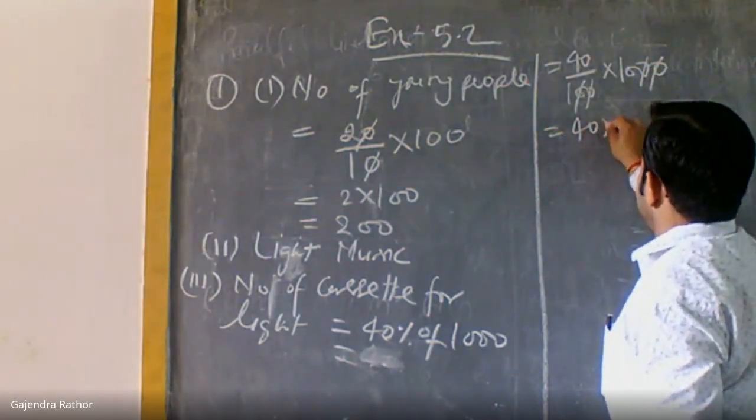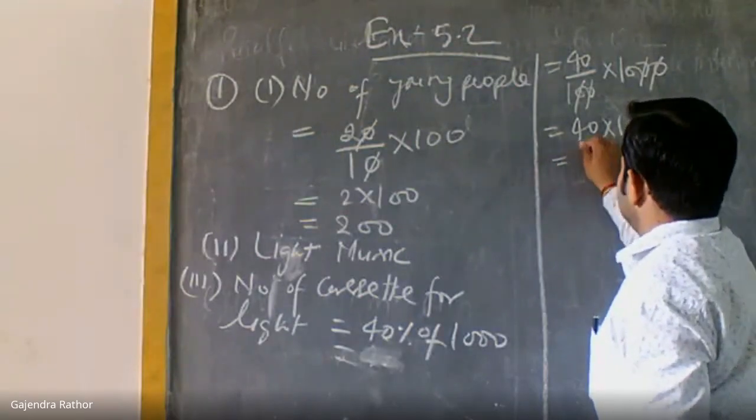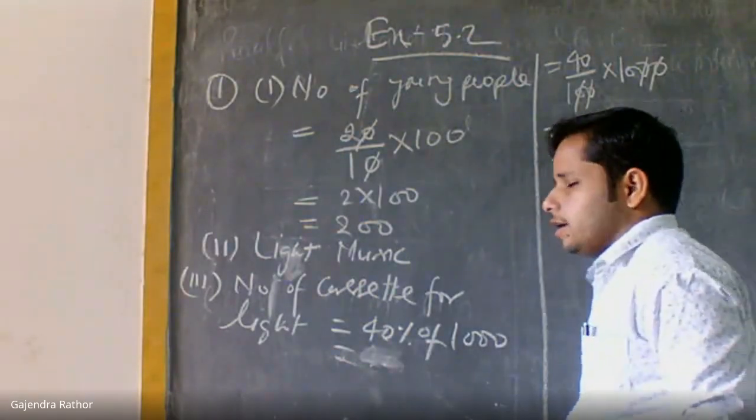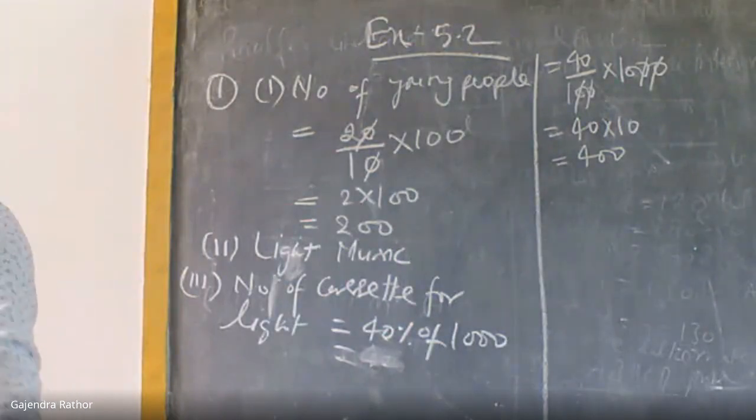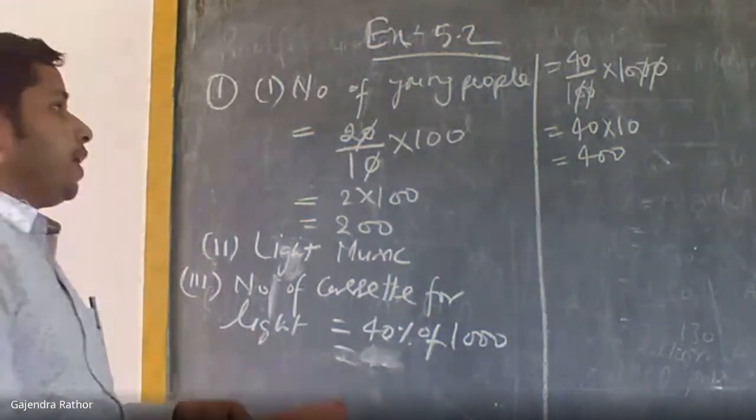Remaining 40 multiplied by 10 is equal to 400. So the number of CDs for light music will be 400.